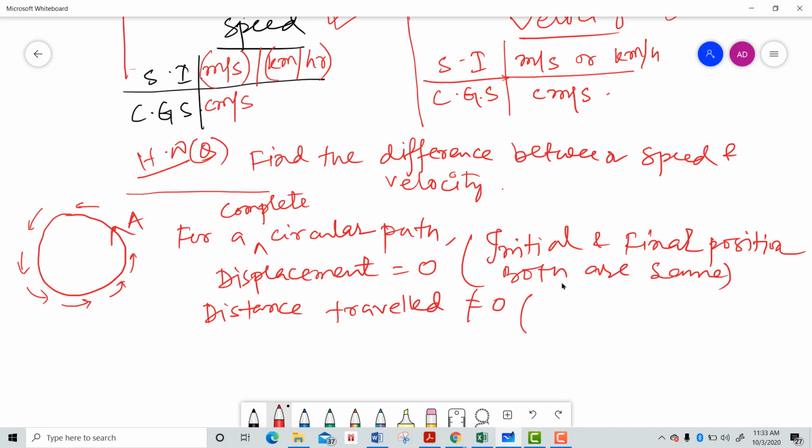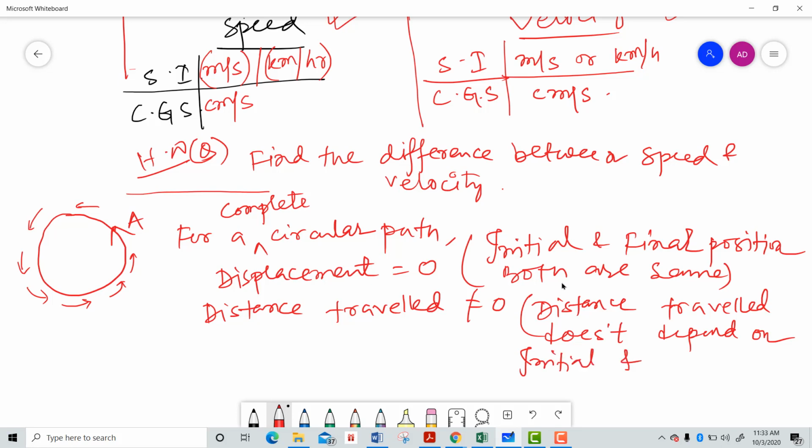The distance traveled does not depend on the initial and final position. So that's why the distance traveled is not 0 in a circular path, but the displacement will be 0 for a circular path. Okay.